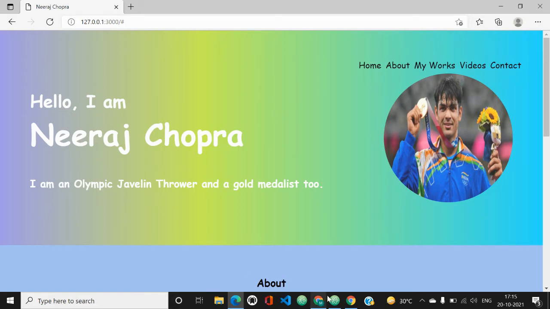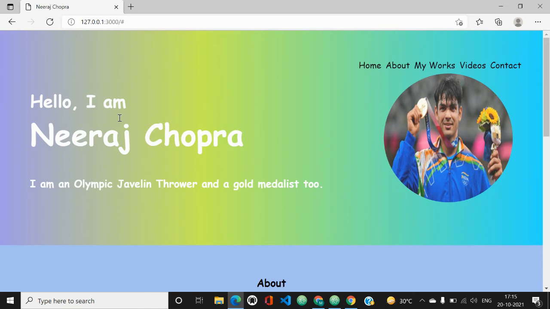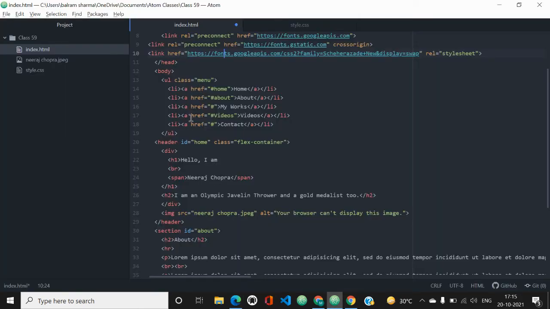And you can see also that after Hello I Am, I have given a BR. BR is basically a break tag which breaks the line. You can see Hello I Am is written in one line and Neeraj Chopra is written in another line. So BR is used for breaking lines. Now we'll go to our code and see the code again.